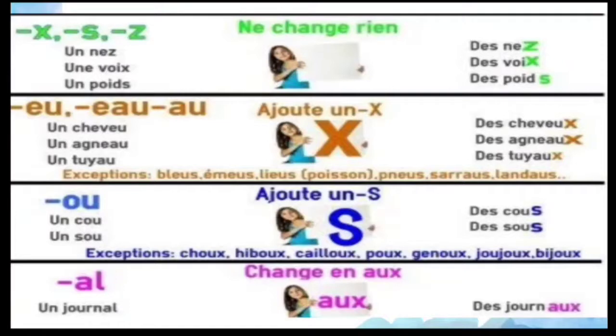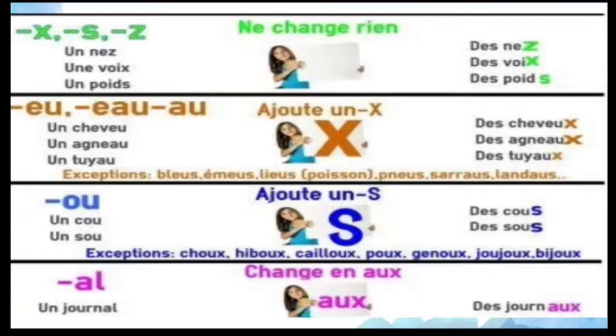And next, add an x when the noun ends with eu or eau. If the noun ends with eu, for example cheveu means hair, so the plural form is des cheveux. And anneau means ring, des anneaux, rings. And next, tuyau, des tuyaux, pipes.